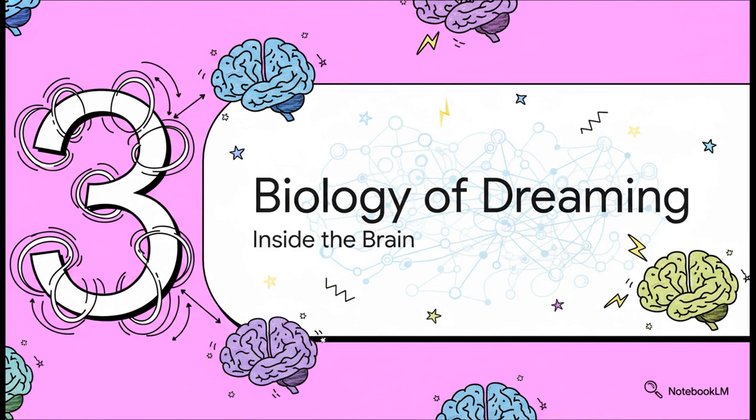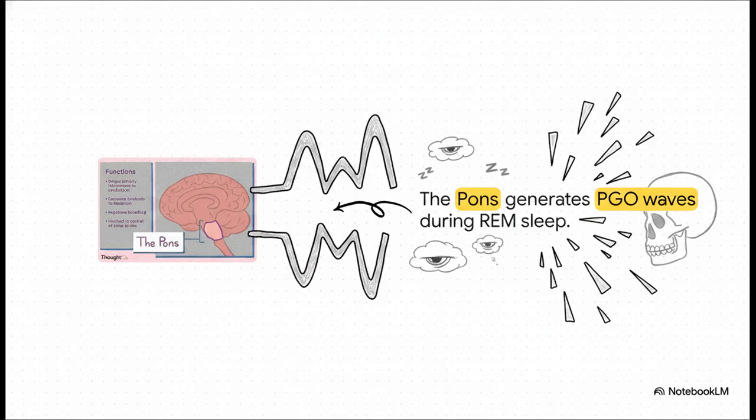Part 3, the biology of dreaming, inside the brain. Now, what's really interesting is how this actually works. This is where you're going to secure those heavy AO1 knowledge marks. The whole process has a distinct starting line, a part of the brainstem called the pons. During REM sleep, that's rapid eye movement sleep, the pons generates what we call PGO waves.